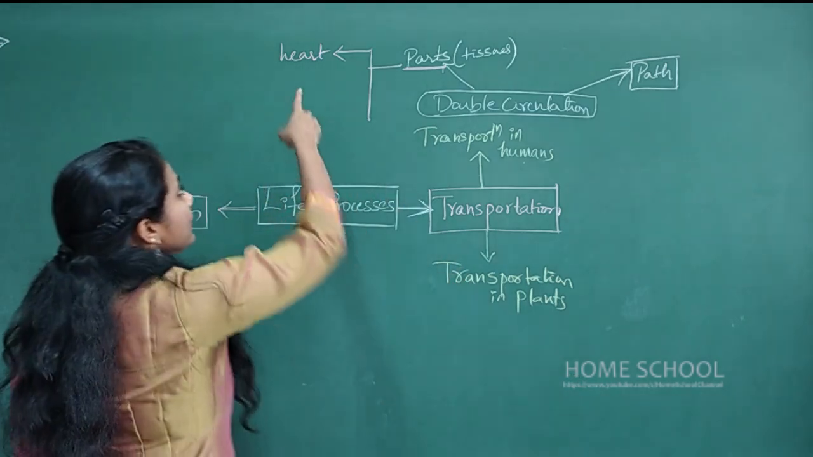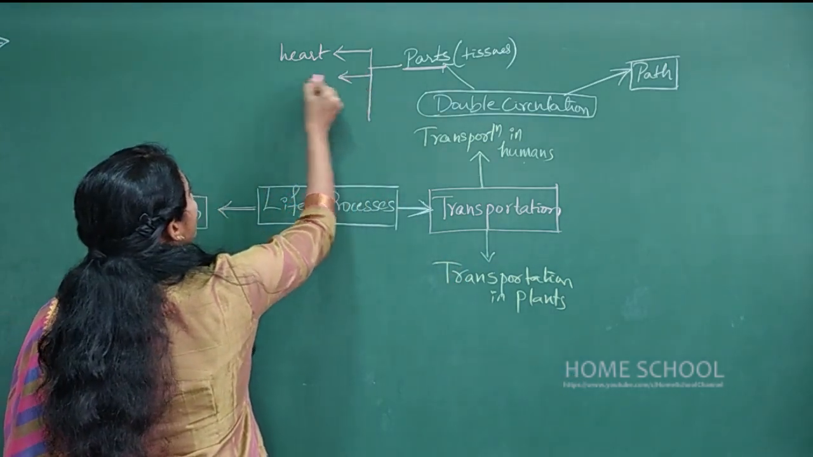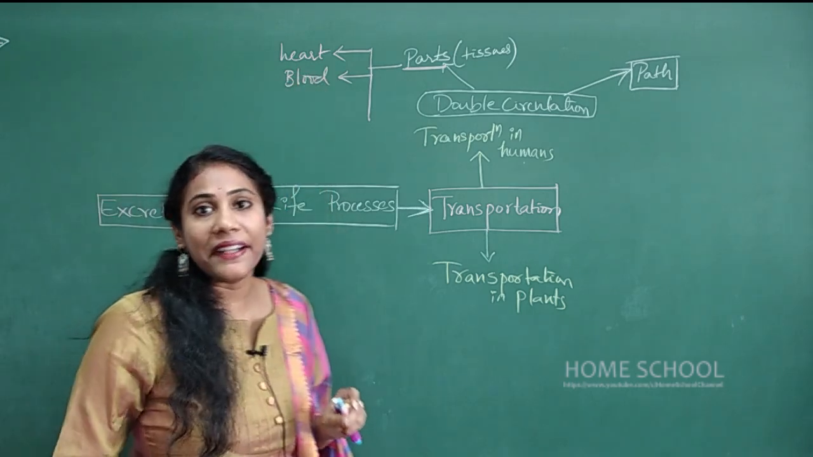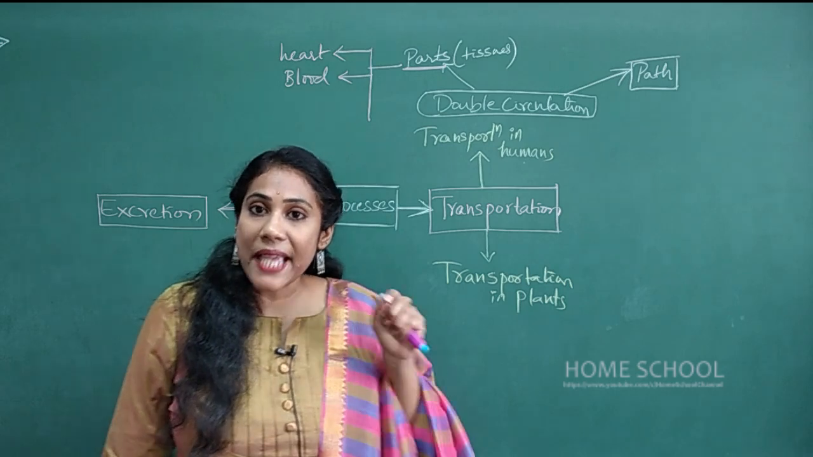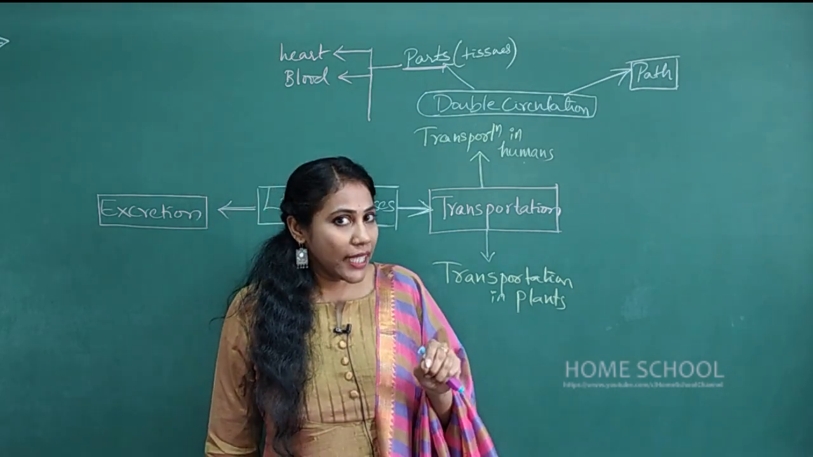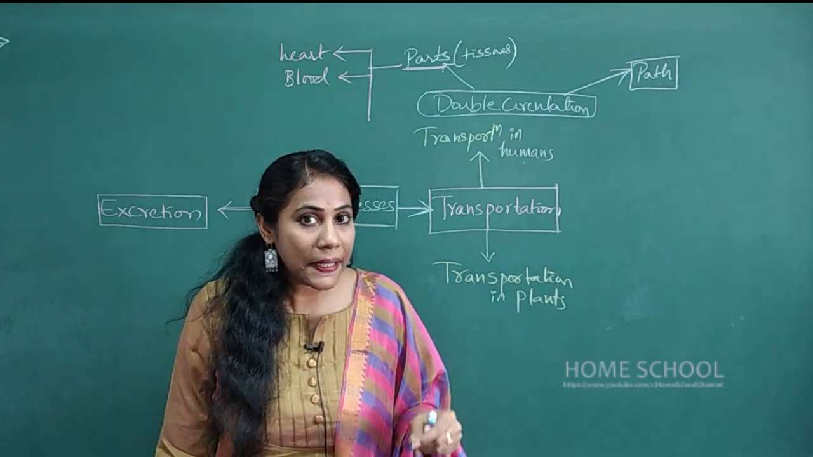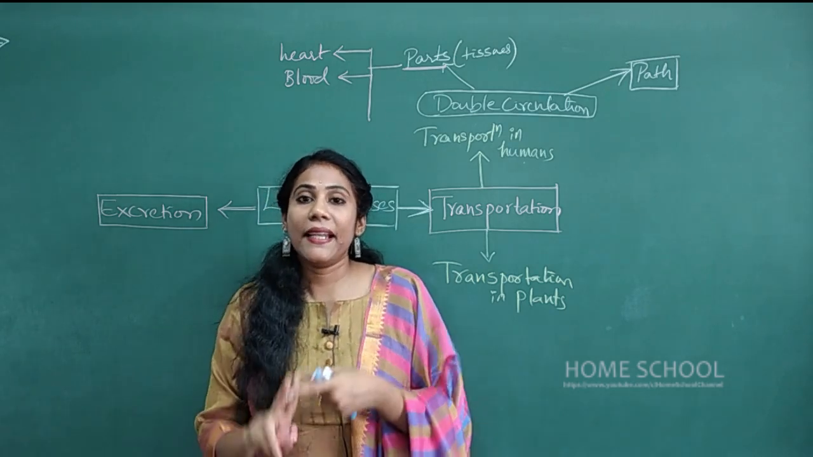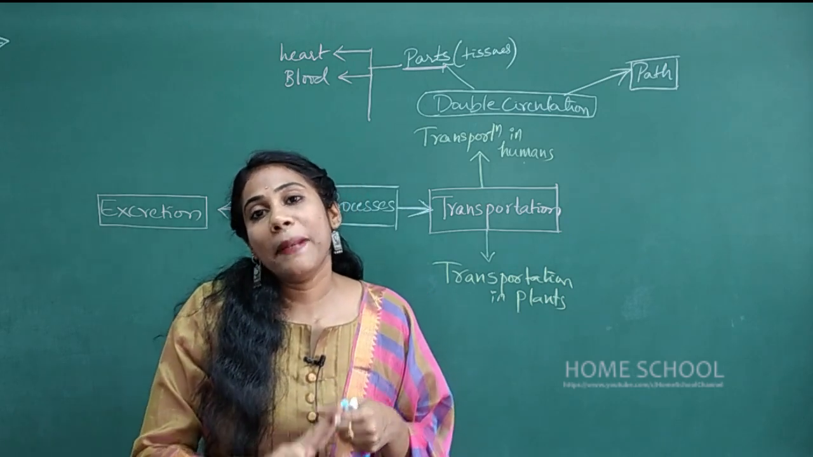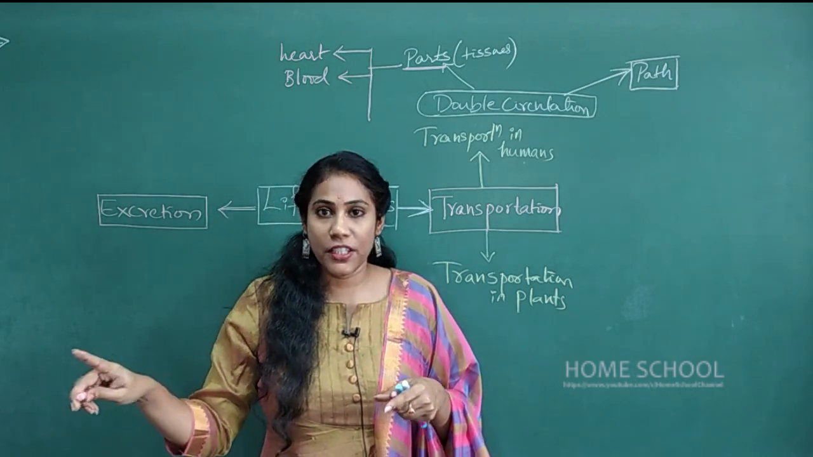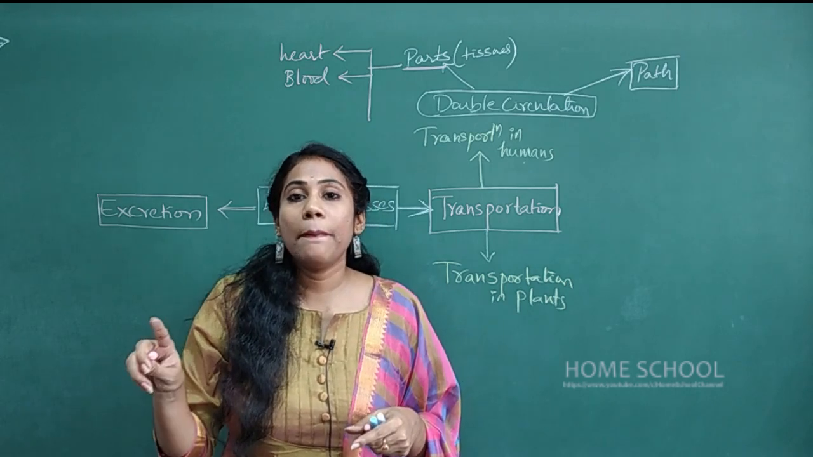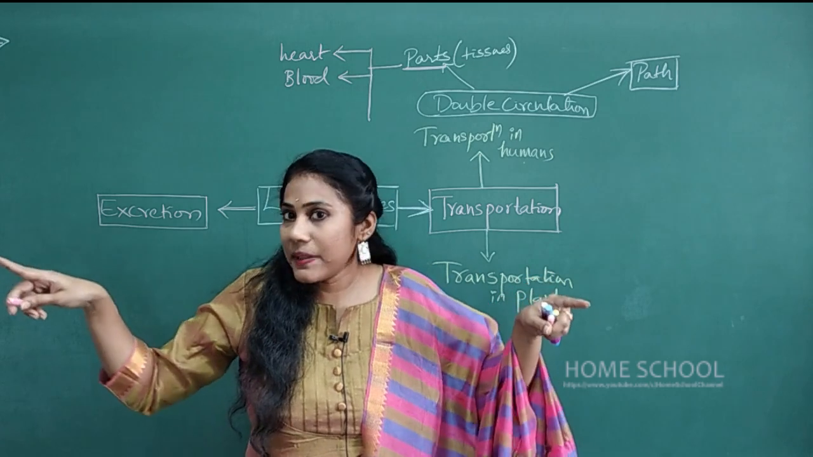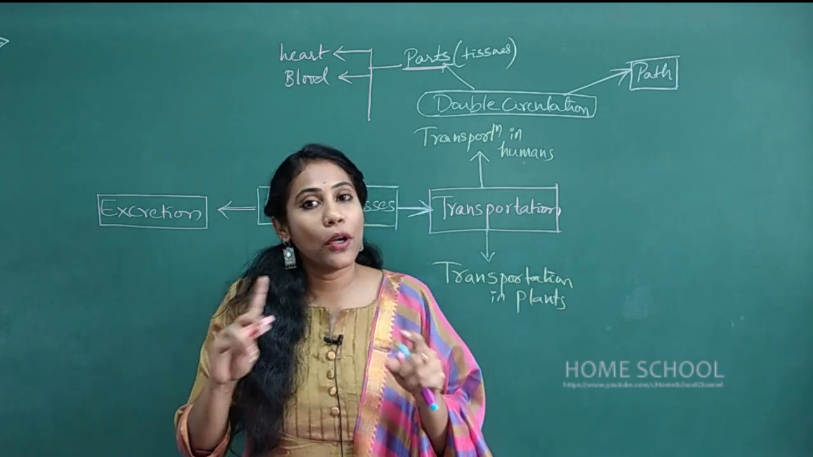So about the heart you must know, and also about the blood. What are the major functions of blood, right? What are the different cells present in blood? Can you tell me what are the different cells present in blood? WBC, white blood cells, red blood cells, and platelets. So what is the work of red blood cells? They will transport oxygen, right? Oxygen will combine with hemoglobin, and that way oxygen gets transported to all the body parts.